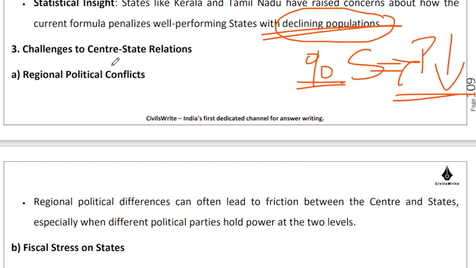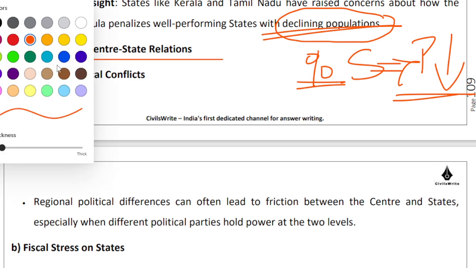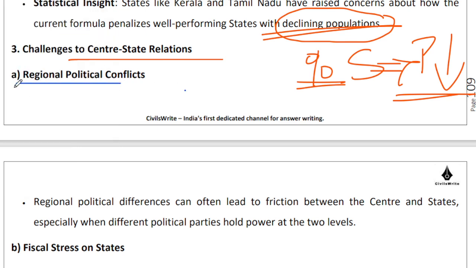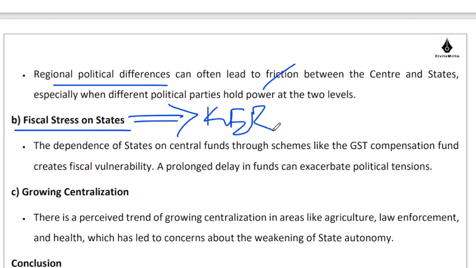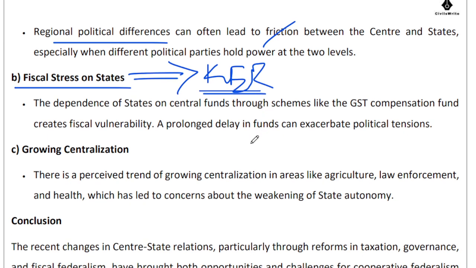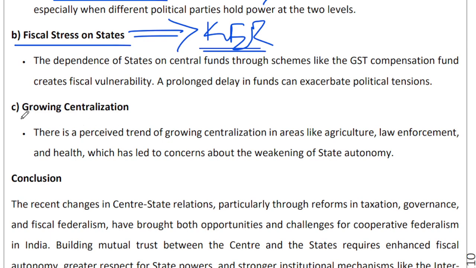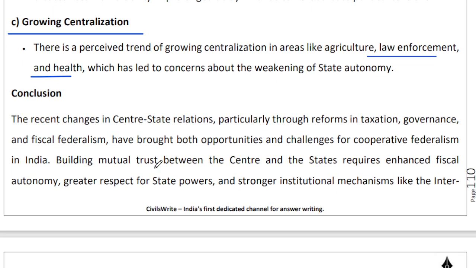There are challenges to center-state relations that we have to be mindful of, that we have to try and tackle. For instance, regional political conflicts, right? Regional political differences can often lead to friction. There is fiscal stress on states. For instance, Kerala is under a massive debt. It is under a continuous borrowing spree to take care of its revenue expenditure. That's just one example. There are so many more examples of states reeling under fiscal stress. And like I mentioned to you, there is always this complaint of growing centralization in various different fields, be it law enforcement, be it health, or be it any other field, right?